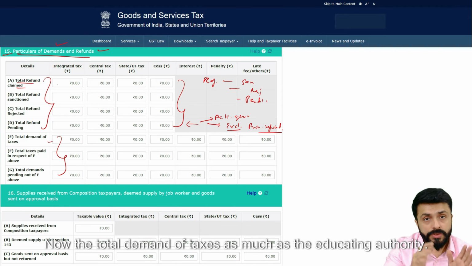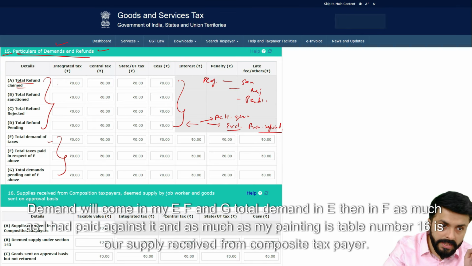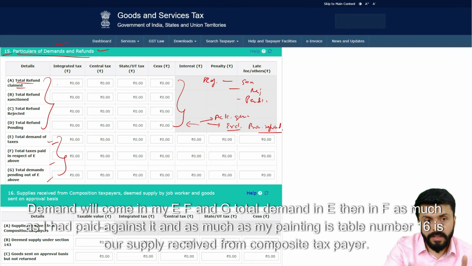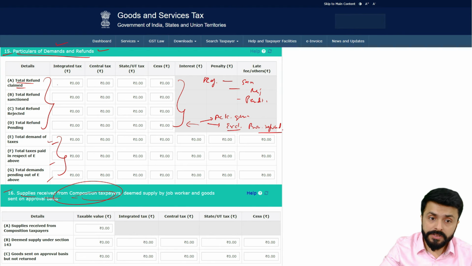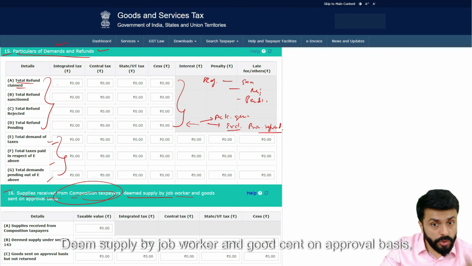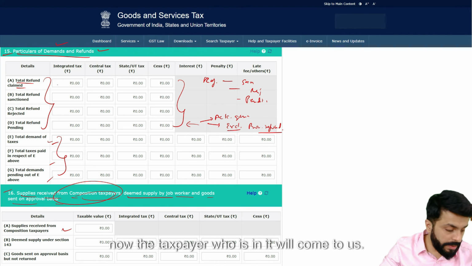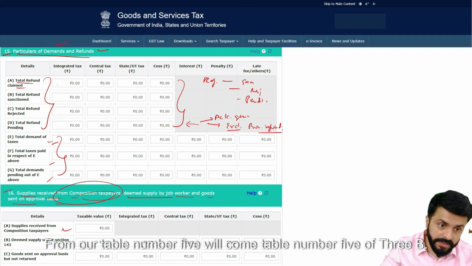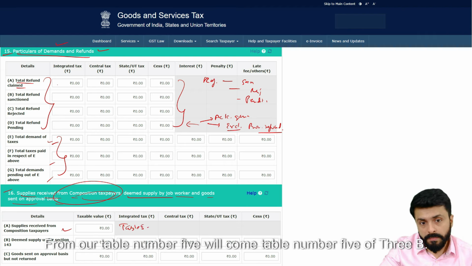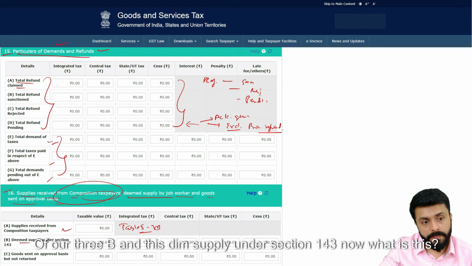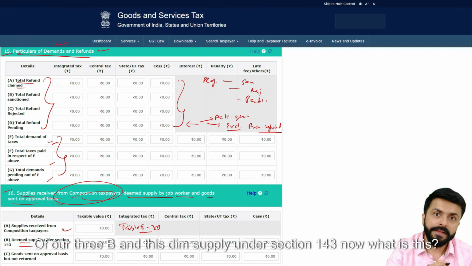Now the total demand of taxes as much as the adjudicating authority. Demand will come in my E, F and G, total demand in E, then in F as much as I had paid against it, and as much as my pending is. Table number 16 is our supply received from composite taxpayer, deemed supply by job worker and goods sent on approval basis. Now the taxpayer who is in it will come to us. From our table number 5 of 3B will come, of our 3B, and this deemed supply under section 143.